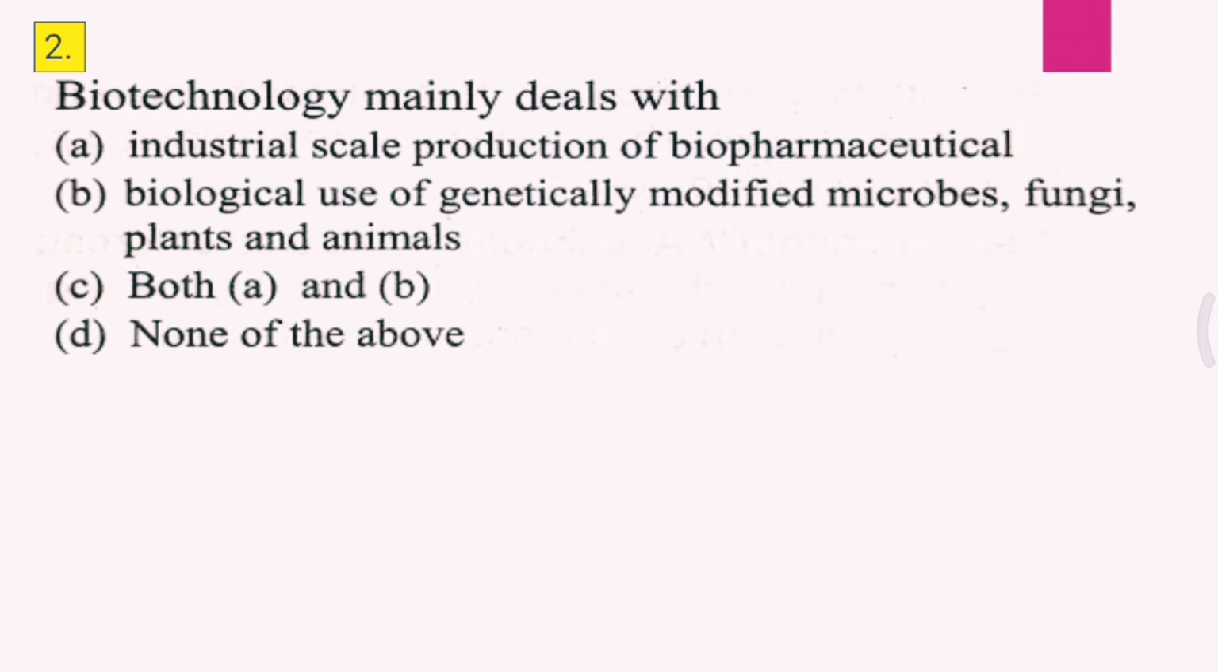Question second. Biotechnology mainly deals with A. Industrial scale production of biopharmaceutical, B. Biological use of genetically modified microbes, fungi, plant and animals, C. Both A and B, D. None of the above. I repeat the question. Biotechnology mainly deals with, and the correct answer is C, that is both A and B, that is A. Industrial scale production of biopharmaceuticals, and B. Biological use of genetically modified microbes, fungi, plant and animals.